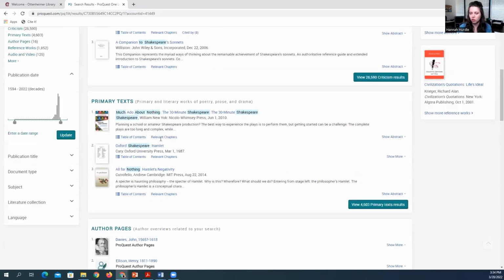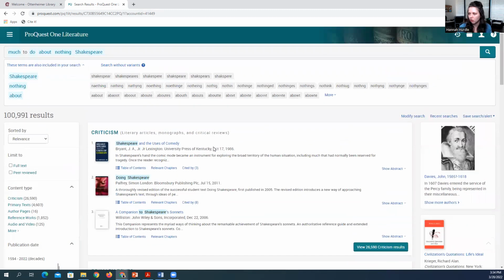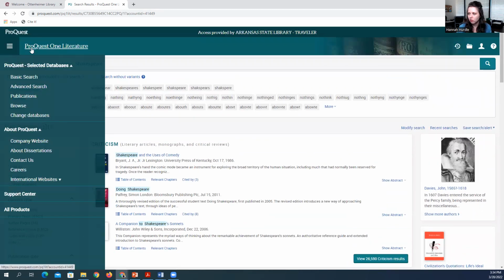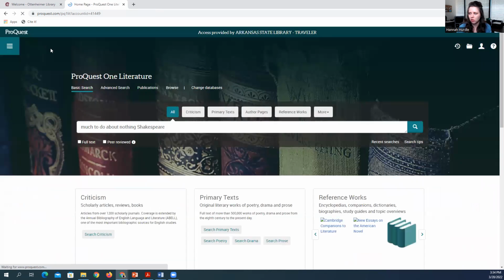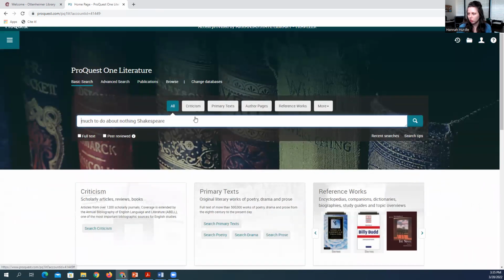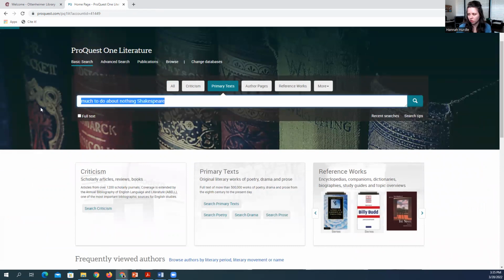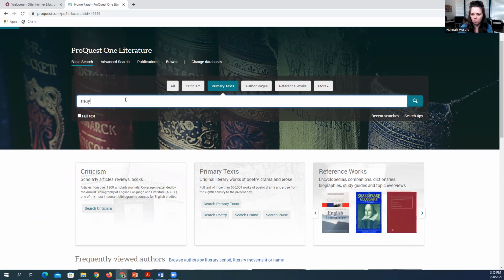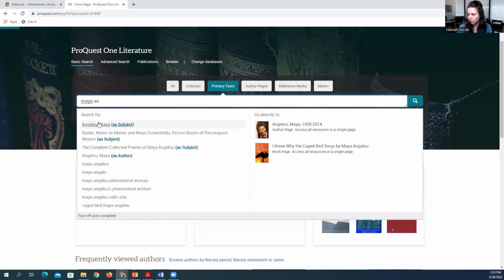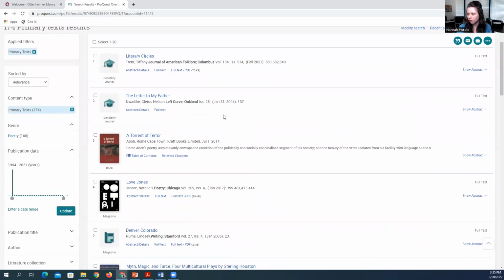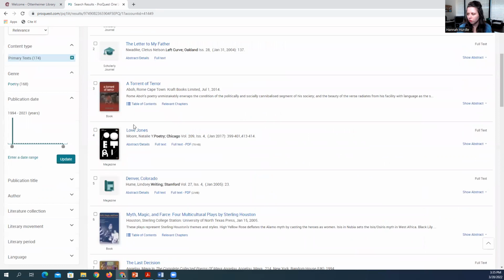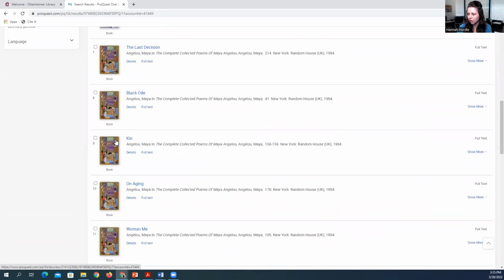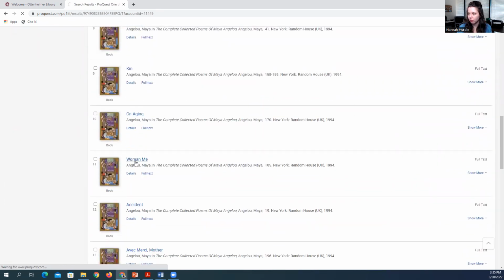The search looks a little bit different than other databases. Let's go back to the main page. I'm just clicking on ProQuest One Literature. So we can do a search for a primary text. Let's do Maya Angelou, just subject. You can see we have some scholarly journals, some books, a magazine, and there's a lot of her poems that are available.